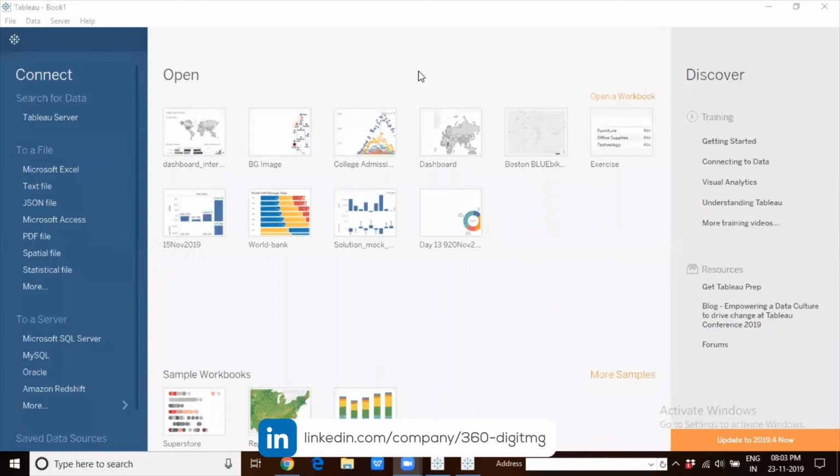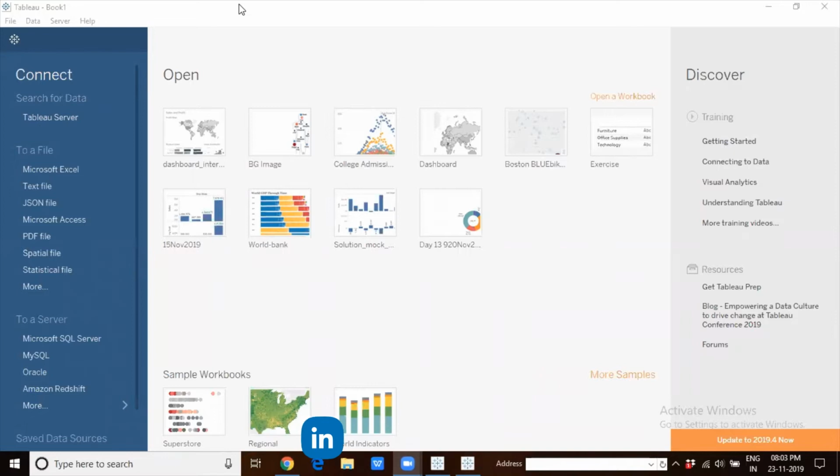So when we're talking about the new features, the first thing that you will notice is... Sorry, I request all of you to be on mute the moment you log in. Please check your audio connection and make sure you're on mute so that there would not be any disturbance. Whenever you have a question, please use the chat window to raise it. We will take it up at the end of the session. In case you want a one-on-one discussion about something, we'll take it up at the end of the session.